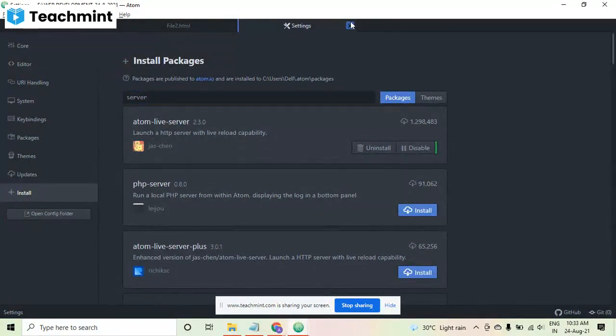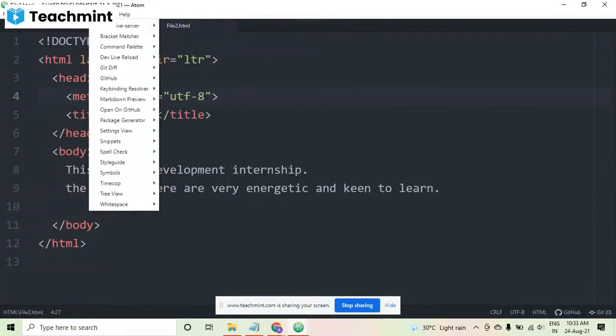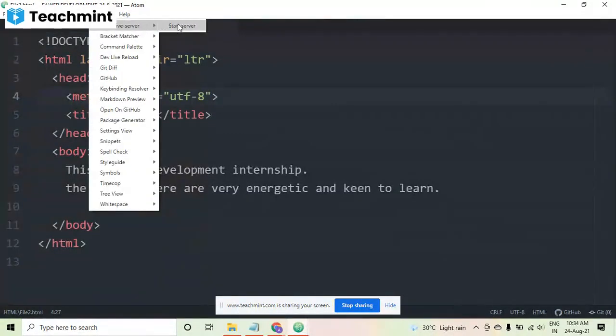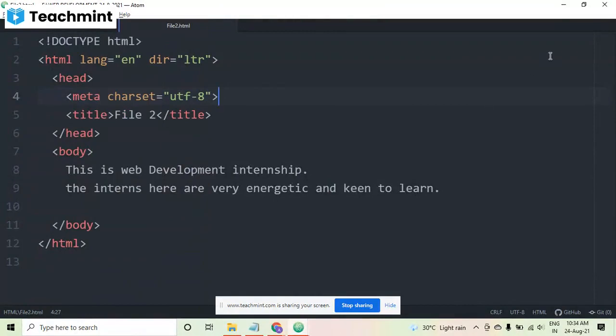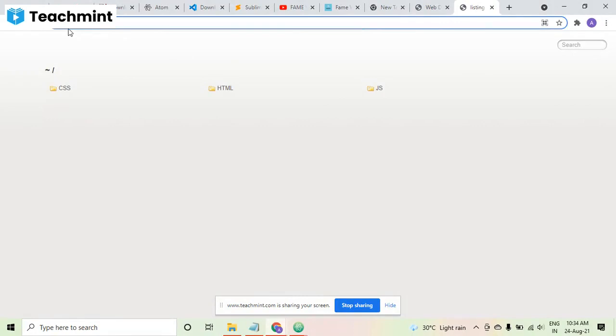How can you launch it? Suppose now it is installed in my system. I have created an HTML file like this. So I can go towards the packages, and here you can see in my packages, it says Atom Live Server. I'm just going to start this live server, start server. Okay. What is the benefit of live server? We do not have to worry about refreshing actually. You can see now the Atom Live Server is here. You can see the local host is also there, 127.0.0.1 colon 3000, where 3000 is the port number.